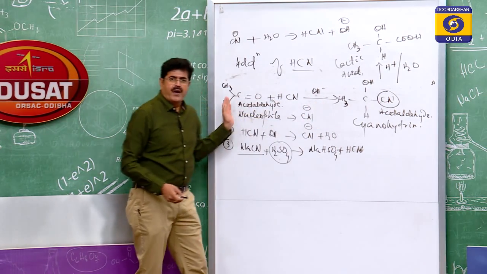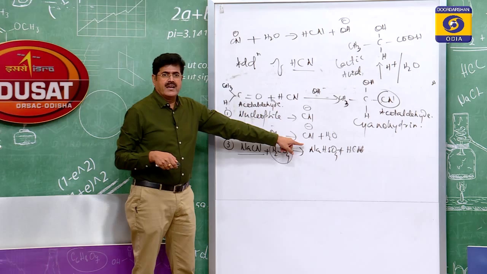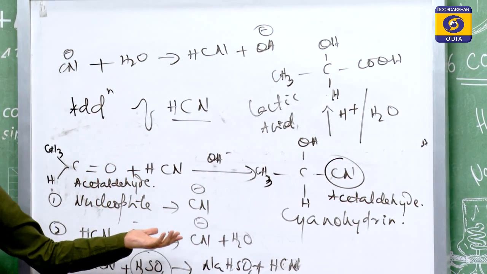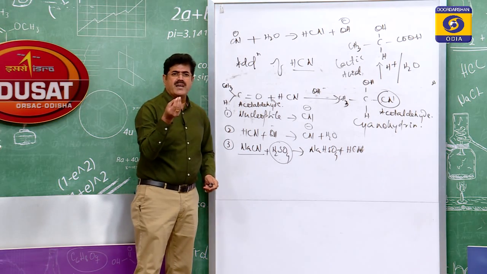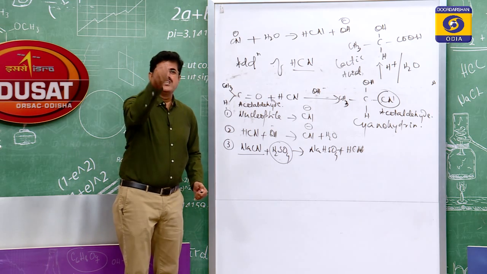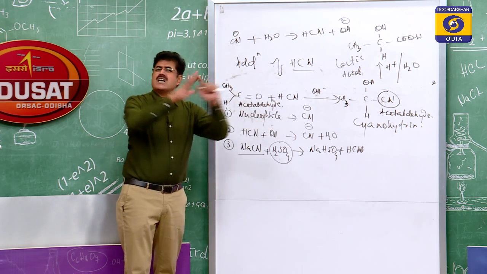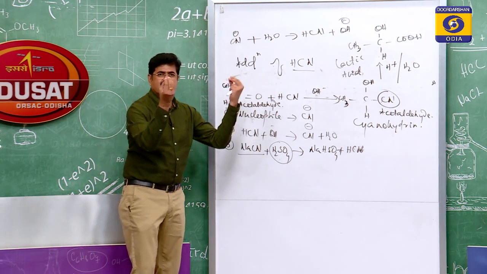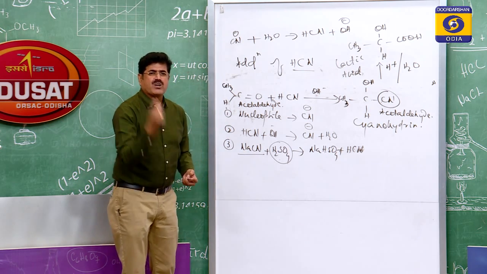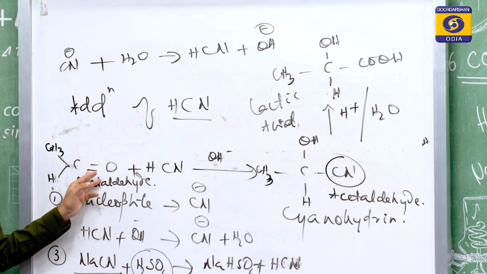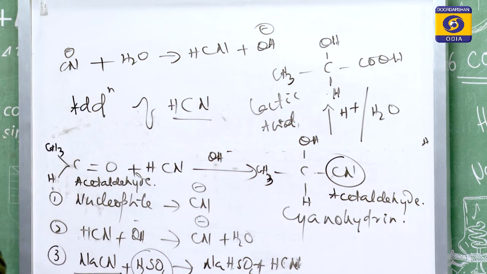This is the reaction. When acetaldehyde is treated with HCN, remember, weakly basic medium. Why weakly basic medium? To generate the nucleophile. Otherwise HCN, the hydrogen cyanide, cannot release a high CN- ion concentration. With HCN alone, the concentration of CN- is too low, so the rate of reaction is too slow. HCN is a very weak acid and cannot ionize to a large extent, so the concentration of CN- decreases and the rate of reaction is very slow. That is why weakly basic medium is required. The aldehyde reacts with HCN in presence of OH- to give cyanohydrin, and acid hydrolysis gives hydroxy acids.